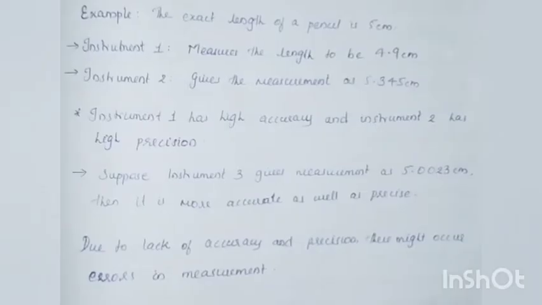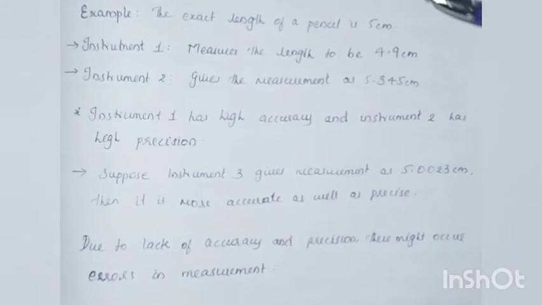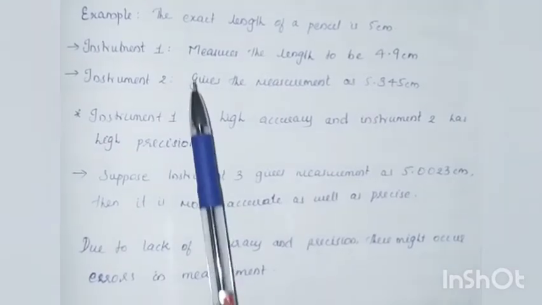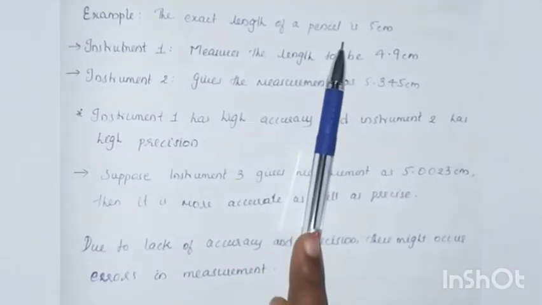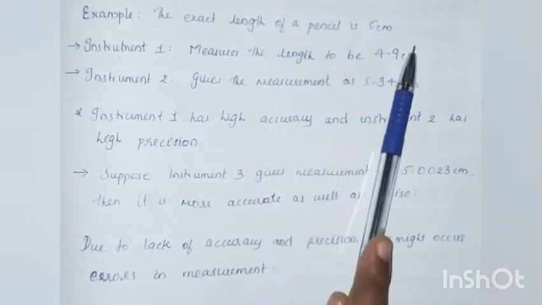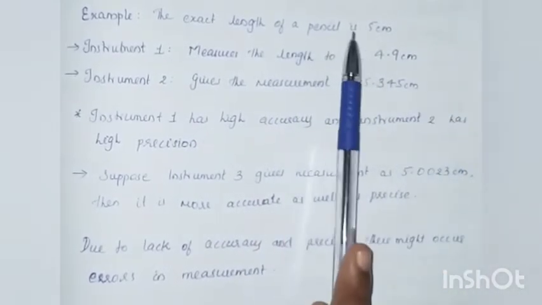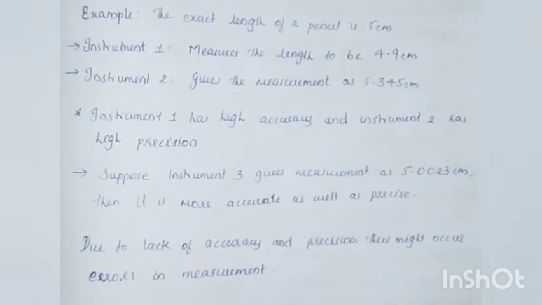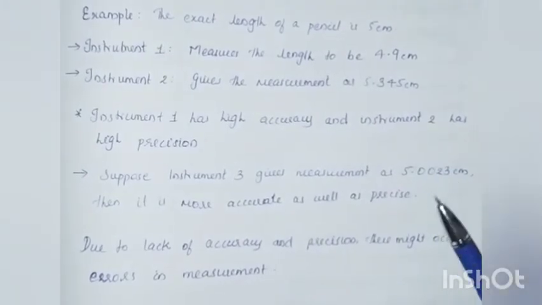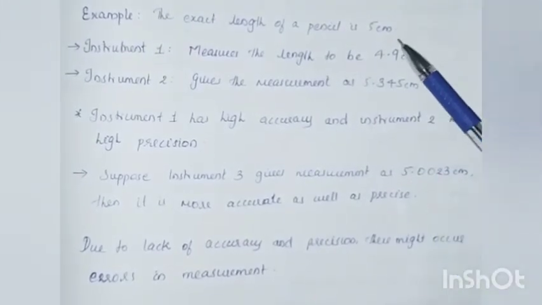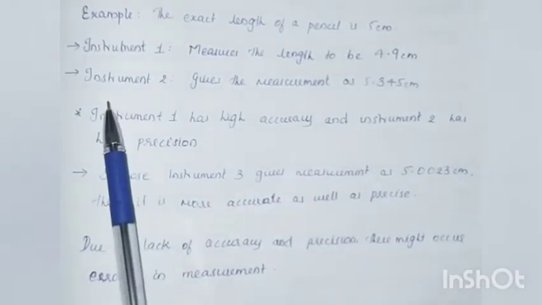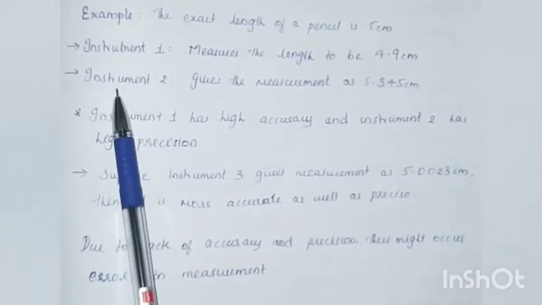Let us take an example and analyze the accuracy and precision of the instruments. We have a pencil of exact length 5 centimeter. We already know that the exact length of the pencil is 5 centimeter. Now we are going to analyze the accuracy and precision of some instruments. There are two instruments that we are considering.